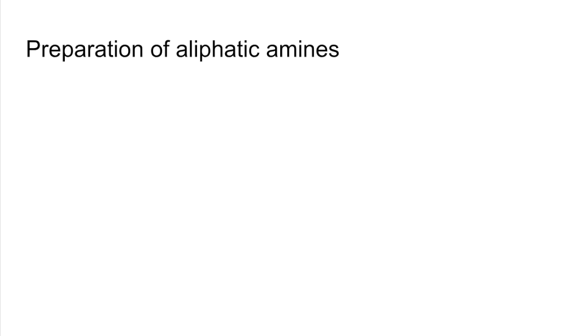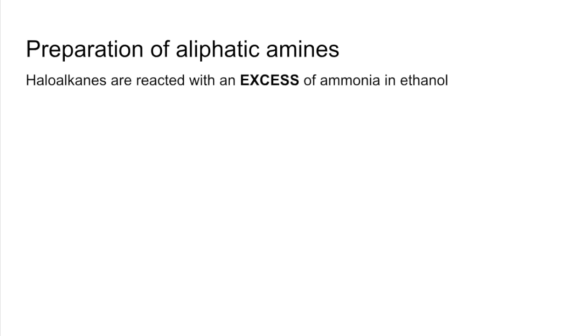So we'll finish with the preparation of amines. So we'll start with aliphatic amines. So you do that by reacting a haloalkane with an excess of ammonia dissolved in ethanol. And I'll explain those 2 points as we go through this slide. So the example I'm going to use is the preparation of ethylamine. So you would use chloroethane and you'd react it with ammonia and you would get those 2 products.